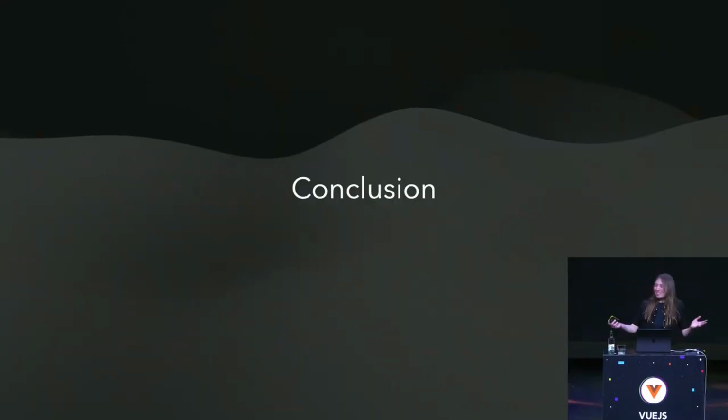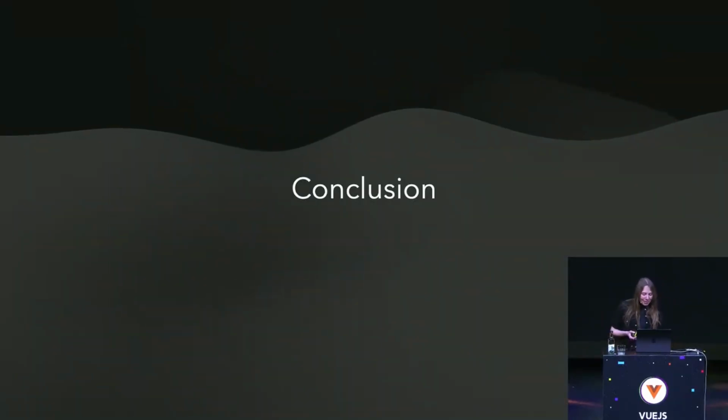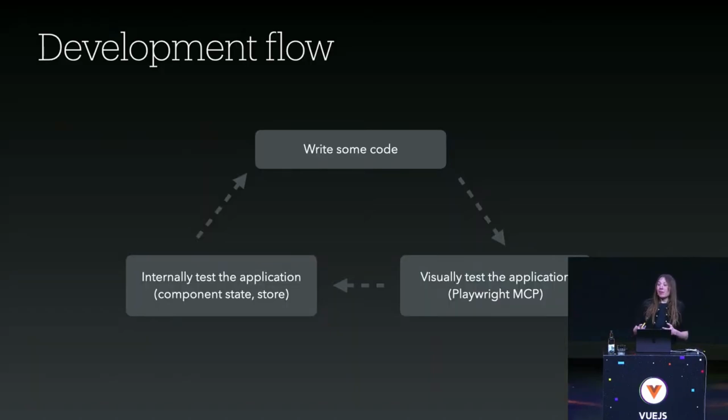And now let's arrive at the conclusion of all this. For the conclusion, I would like to come back to the initial idea of the talk, which was the idea of replicating the development flow that we have, as developers, to give agents the ability to replicate it.